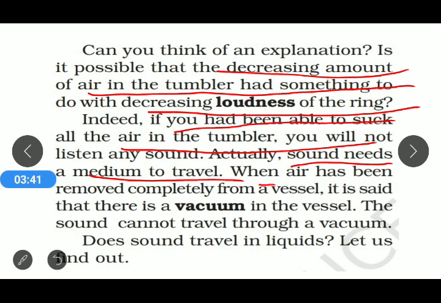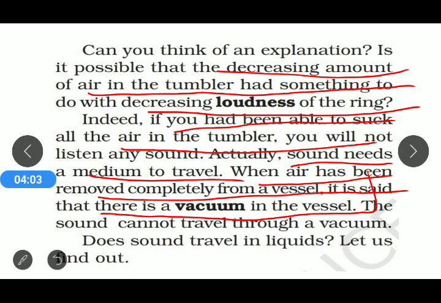When air has been removed completely from the vessel, it is said that there is a vacuum in the vessel. So what is the definition of vacuum? When no air is present in a particular region, or when we completely remove the air from the vessel or a glass tumbler, then it is said that there is a vacuum in the glass tumbler.